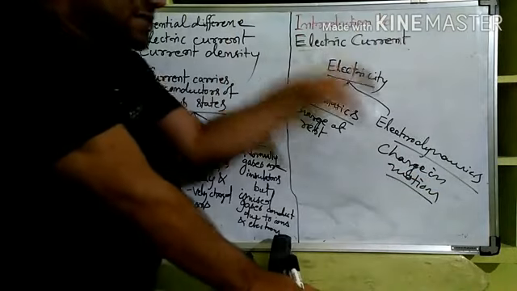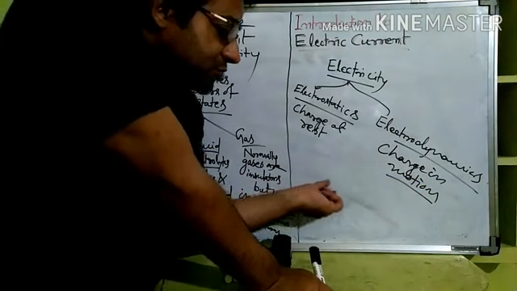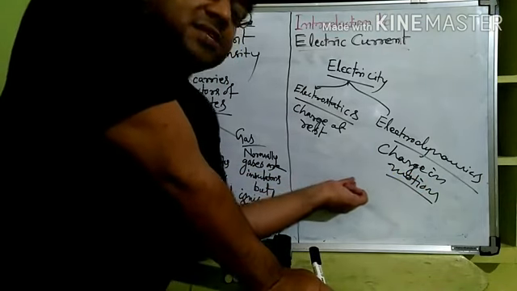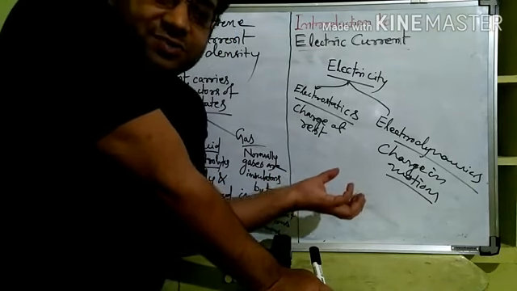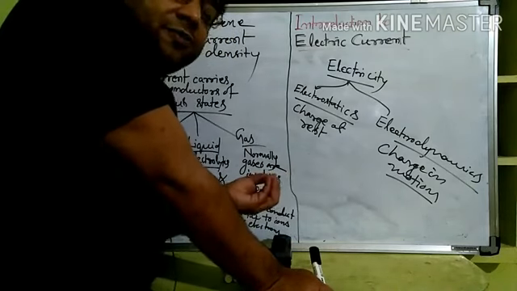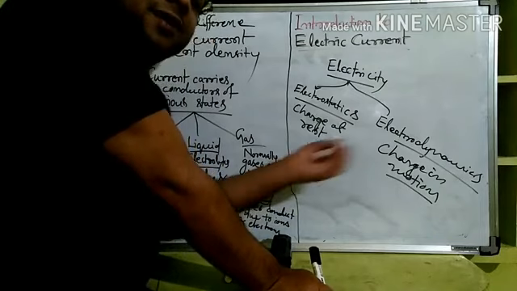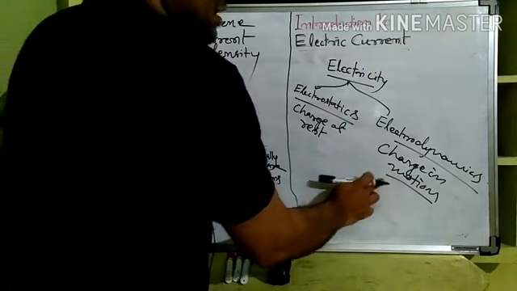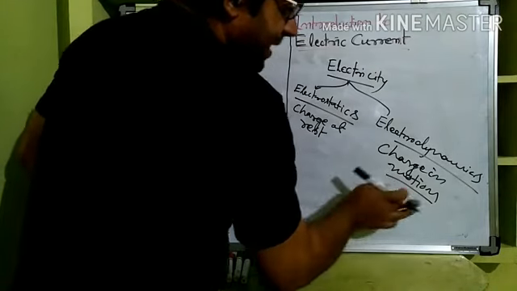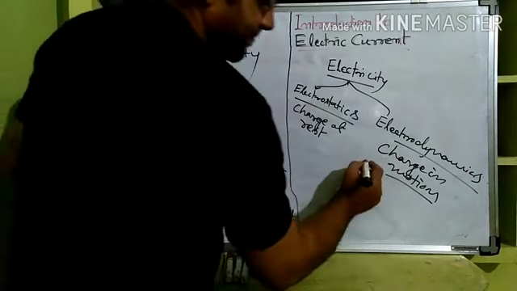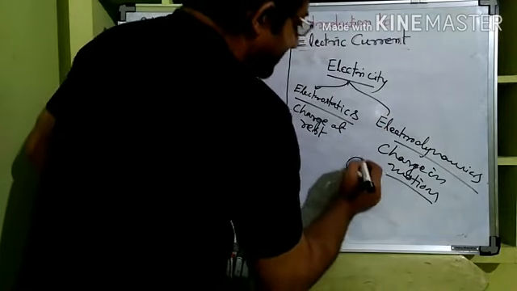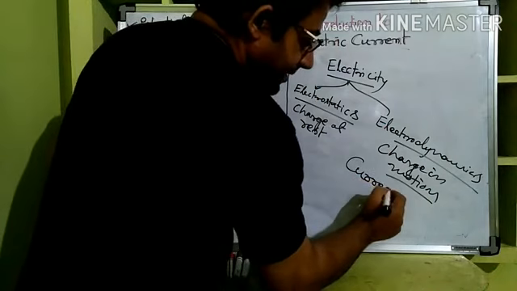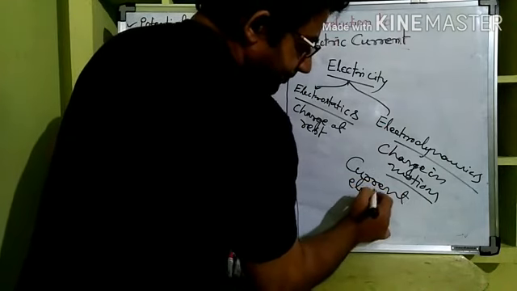Now when we call it charge in motion, that motion may happen with zero acceleration, which means a constant speed, or there may be some non-zero acceleration, which means the velocity is increasing or decreasing, a change in the motion. So if charge is moving at a constant speed, we call that current electricity, which is the topic we are going to study.